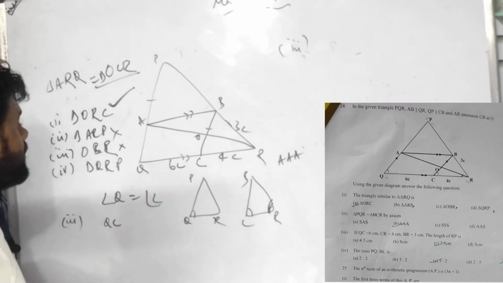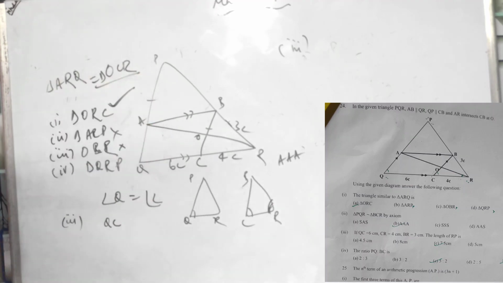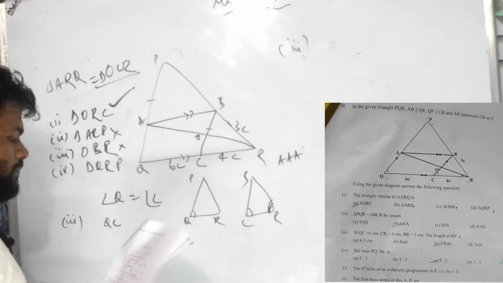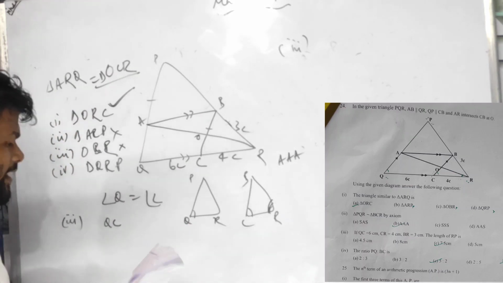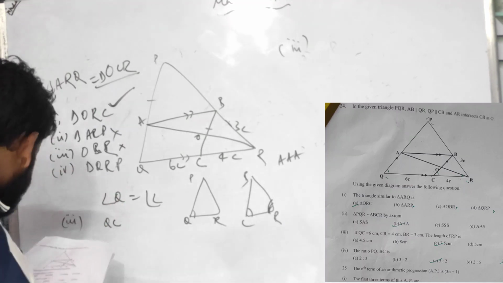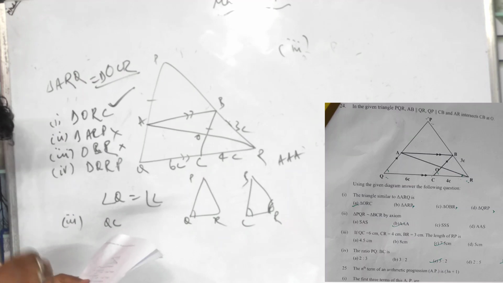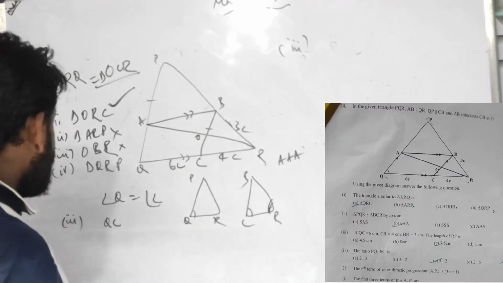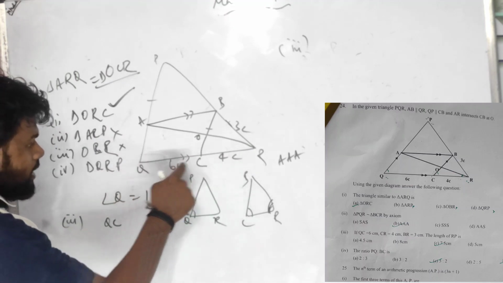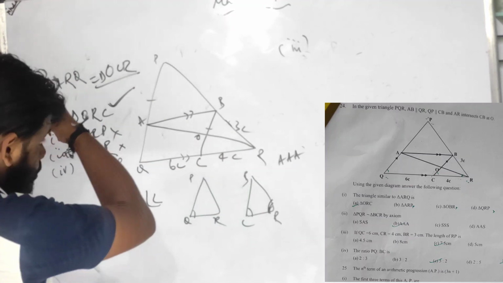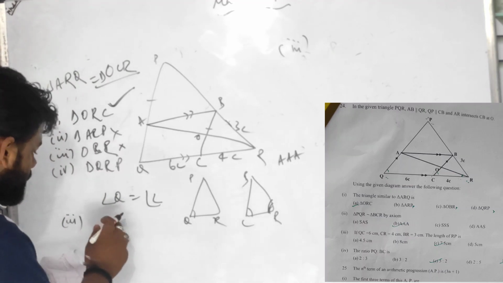Find RP. Where is RP? Can we find RP? Yes, children, we can find RP very well. It's very easy. See, QR, angle, QR upon, so can I do it in this way?